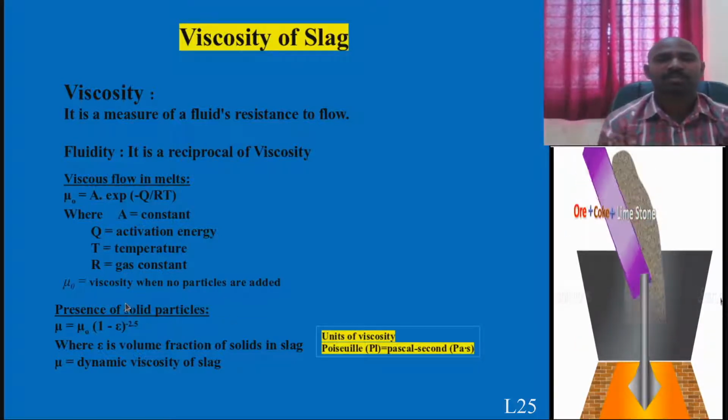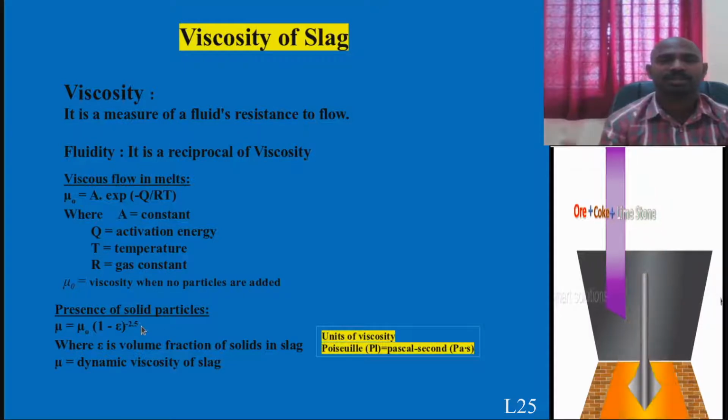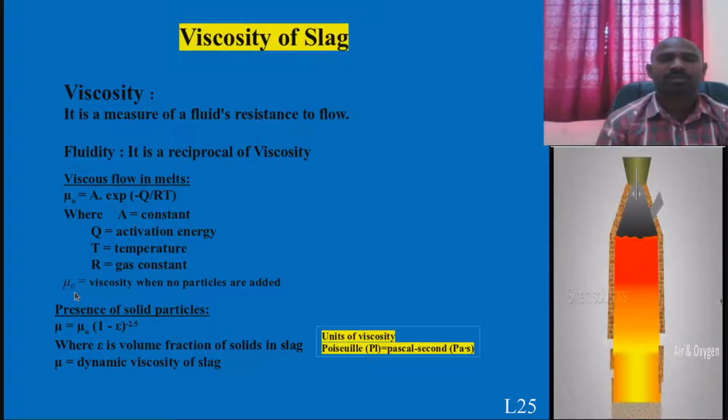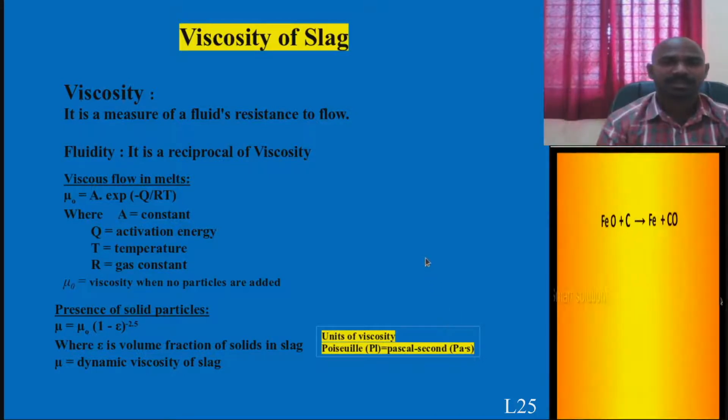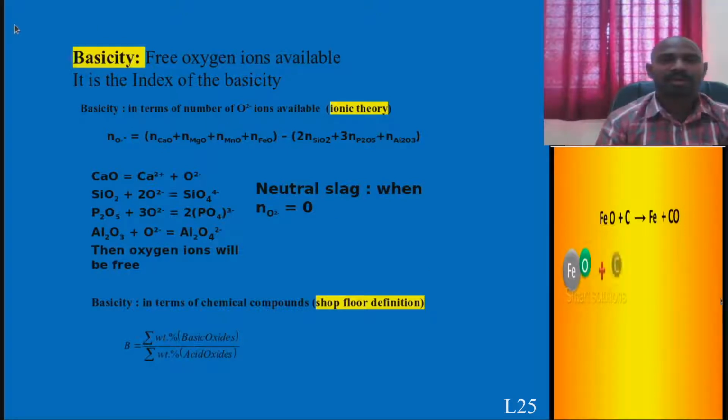If you add some solid particles, then what will happen? If you substitute the calculated viscosity here, along with the volume fraction of how many solid particles are added into the slag, you will get the dynamic viscosity value in this situation. The units for the viscosity are Pascal second. Notice this point.